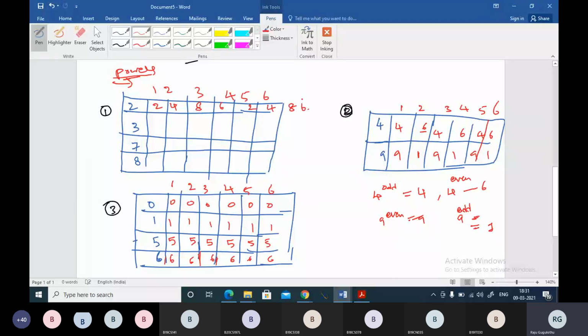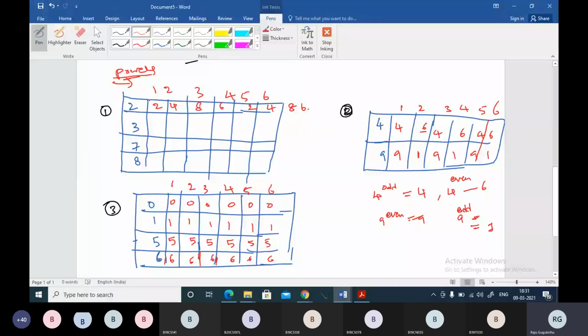So 2 power 1, it's 2; 2 square 4; 2 cube 8, right? So like this, 2486 will come.